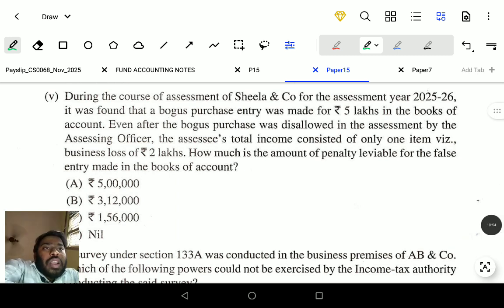The answer is, if you pass a bogus entry of 10 rupees, the penalty will be 10 rupees. Because the tax liability is normally only 10 to 20%. If you earn 100 rupees, only 10%, and for a partnership firm 30%. But if you pass a bogus entry, then the full amount of the transaction will be the penalty.